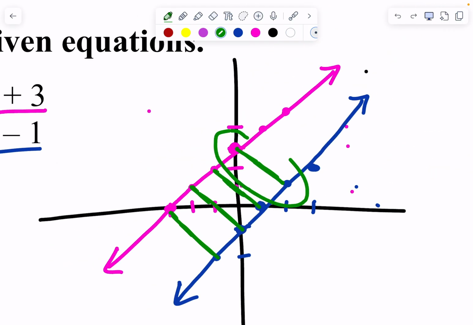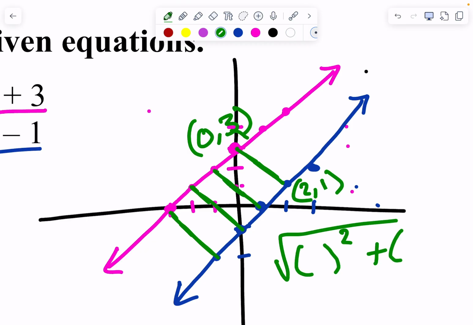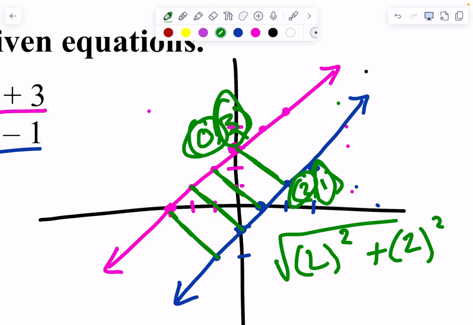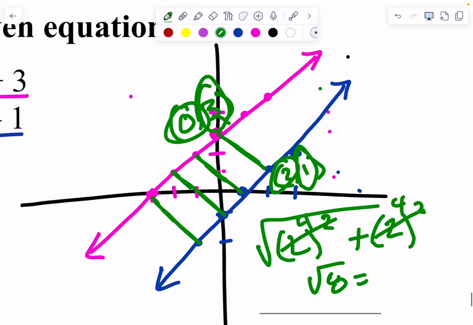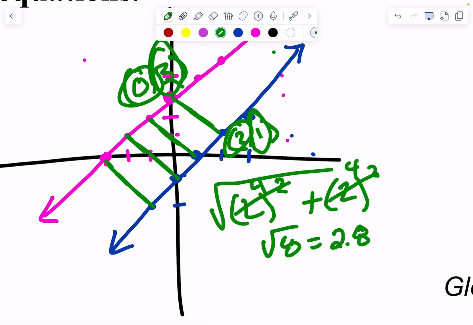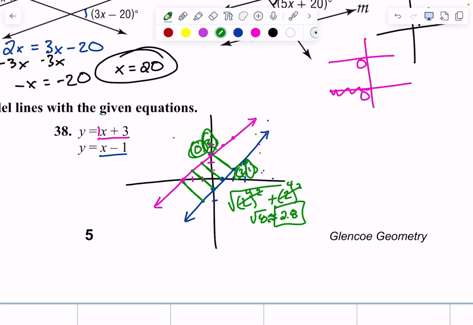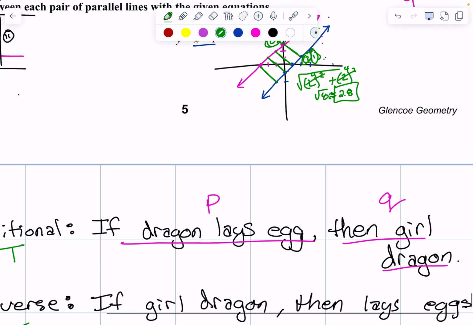Yeah. Okay. So 0, 3 is there, and 2, 1 is where he touches on this side. So we need to do the distance. You're right. 0 to 2 is 2. 3 to 1 is 2. 2 squared is 4. 2 squared is 4. The square root of 8, which is approximately 2.8. That's how big this step is. Boom. Yeah?